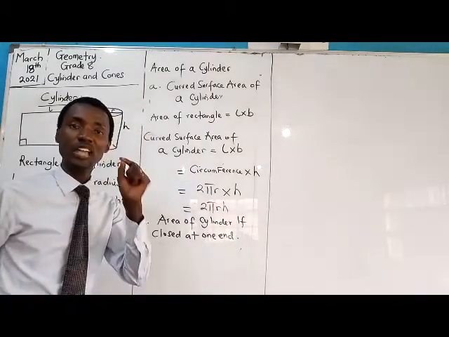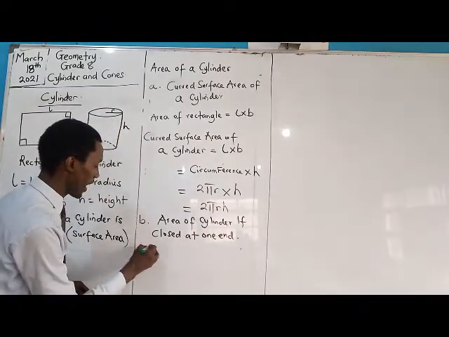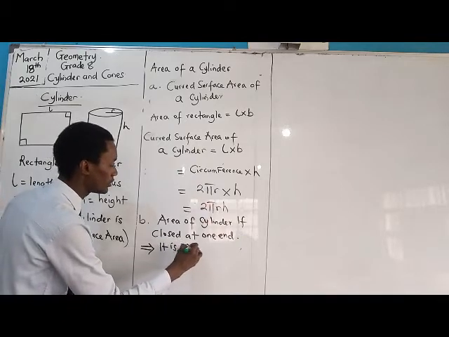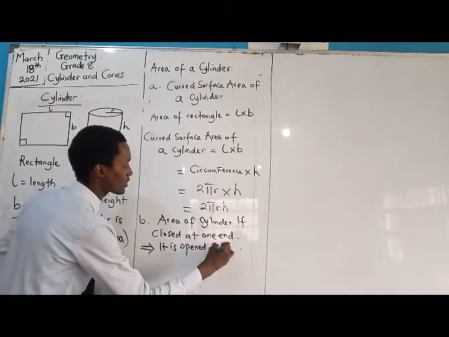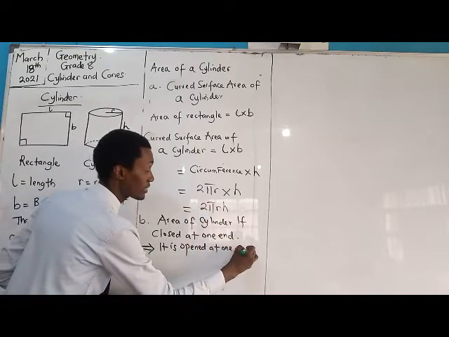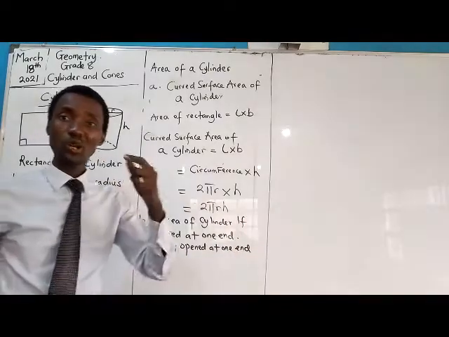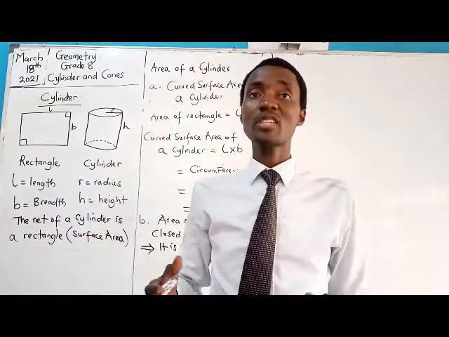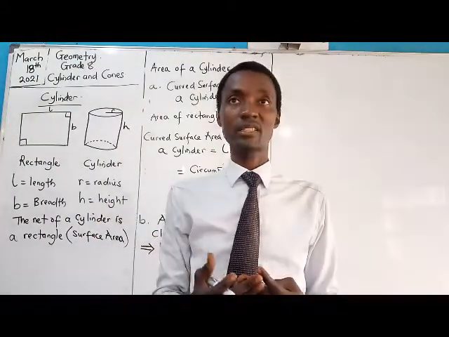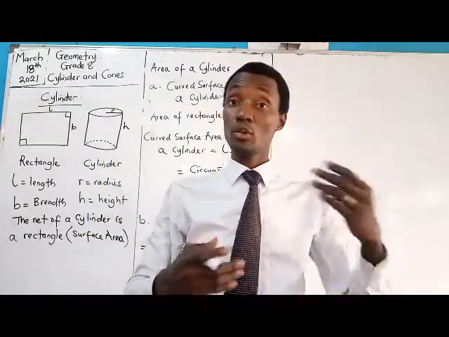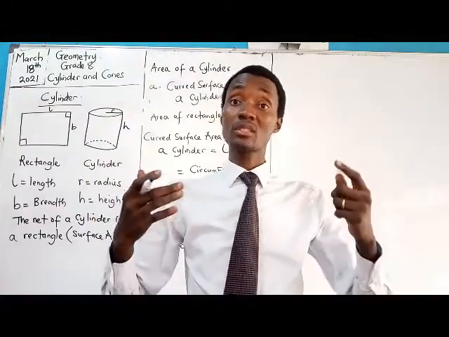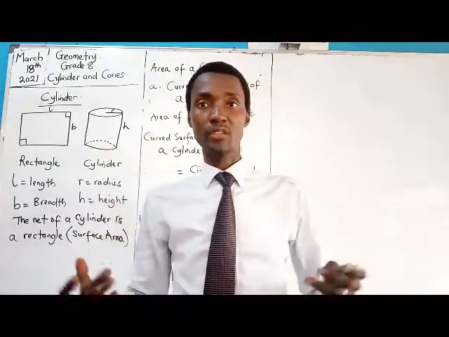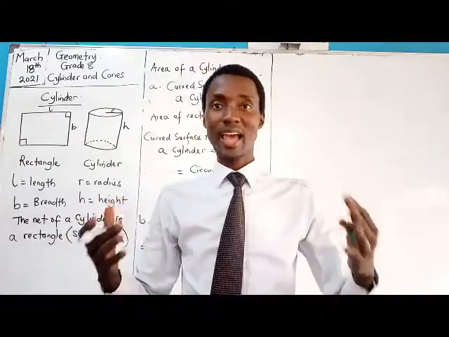If a cylinder is closed at one end, the implication is that it is open at the other end. So sometimes in the exam, they may not tell you closed at both ends. They may not tell you closed at one end. They could tell you open at one end. So let's take an example of that kind of shape now.